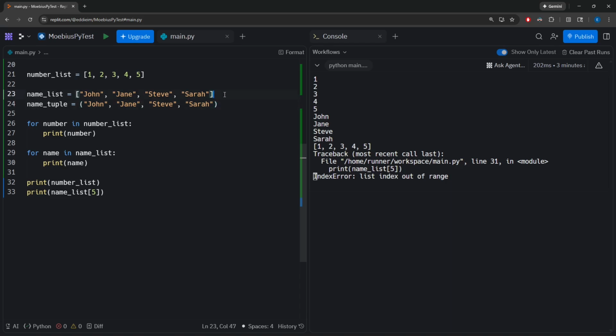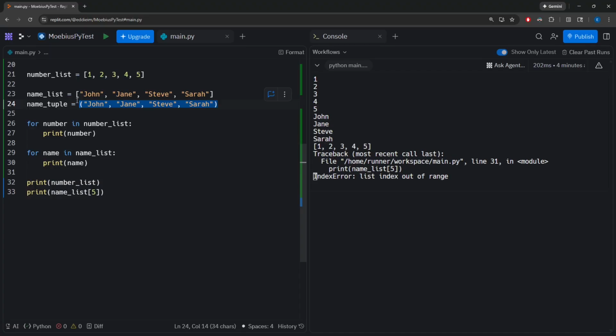So a list is a mutable ordered data structure, right? It's a sequence of values. We know that index numbers allow us to keep these values in order, and it is mutable in that I can add and remove values from these lists if I want to. Tuples are also an ordered data structure, so they also use index numbers just like lists do, but they are immutable. So once a tuple is created, I cannot add or remove any values. This is how the tuple will be forever and ever.